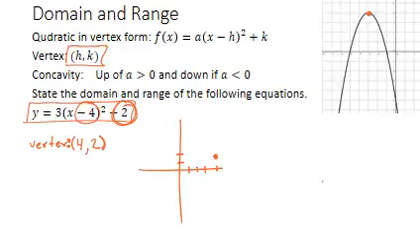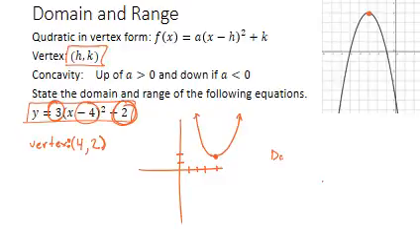Okay, so I know from here that I either open up or I open down. The question is, which one? And I determine that the same exact way as the other form by looking at the value of a, the value out front. If it's positive, it opens up. If it's negative, it opens down. In this case, it's a 3. That's positive, which means it opens up. So I've got a quadratic that opens up here.